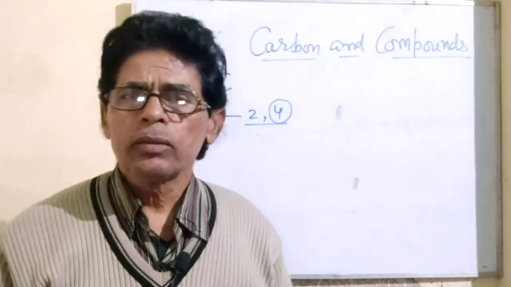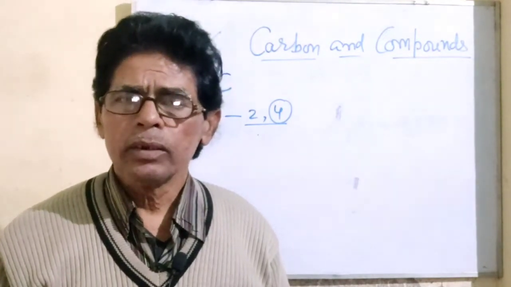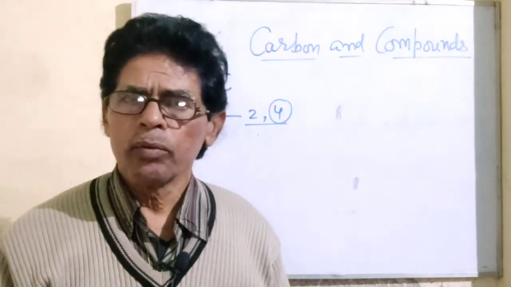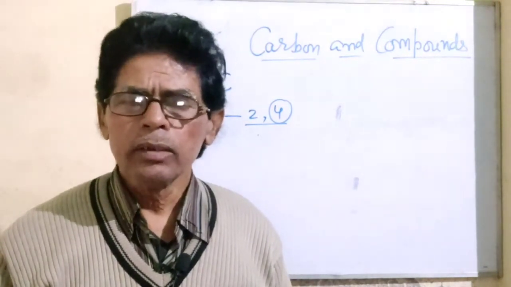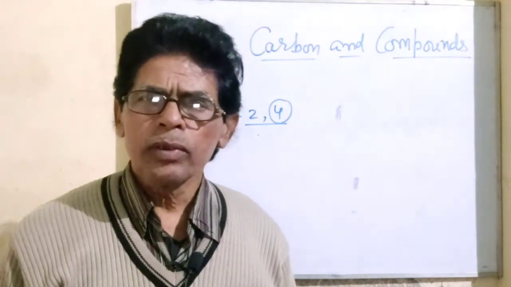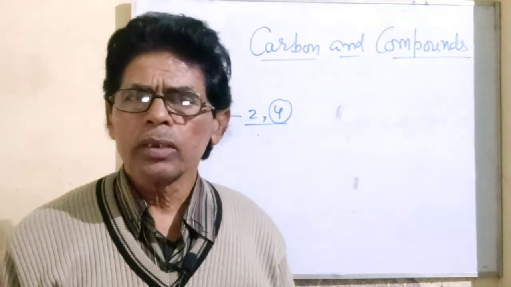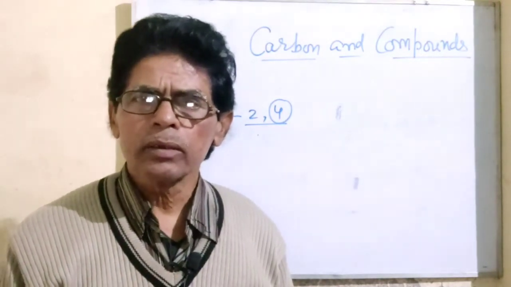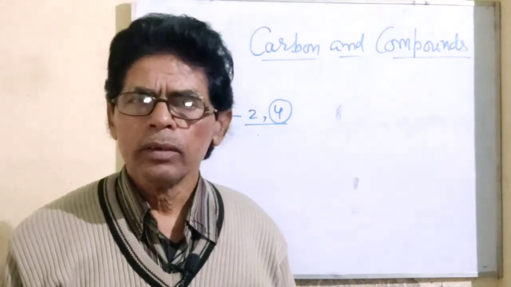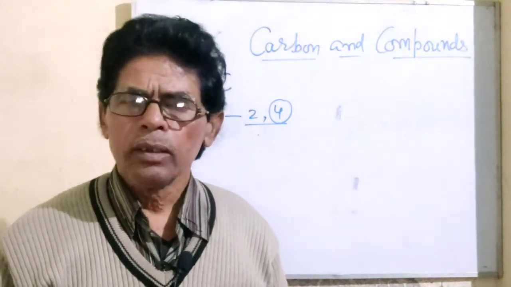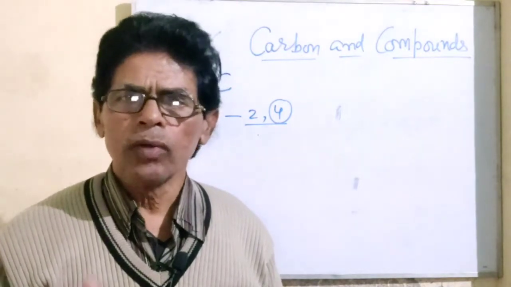So is the case with the elements present in the 17th group, that is chlorine, bromine, iodine and astatine. Let us consider chlorine. There are 7 electrons in the valence shell, 2, 8, 7. So if the number of valence electrons is 7 in the case of chlorine, what will be the common valency of chlorine? That is 8 minus 7 equal to 1.